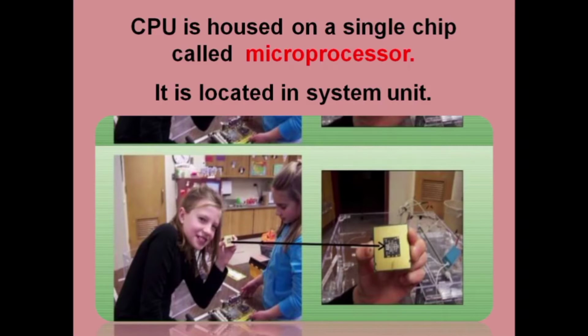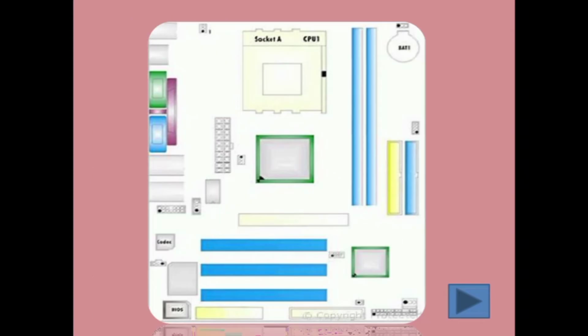A CPU is housed on a single chip called the microprocessor. Basically, the CPU resides on a single chip, and that chip is called the microprocessor. It is located in the system unit. This is a block diagram of a motherboard where the CPU and a number of slots, sockets, ports, CPU fans and RAM slots are available.